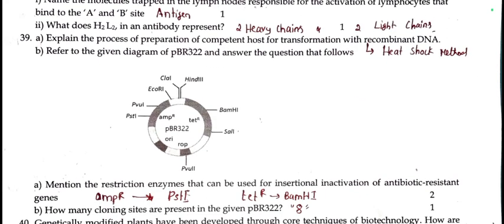39th question, process of recombinant DNA technology you need to write. Then the plasmid diagram has 39th A, explain the process of preparation of competent host for transformation with recombinant DNA. You need to explain heat shock method.